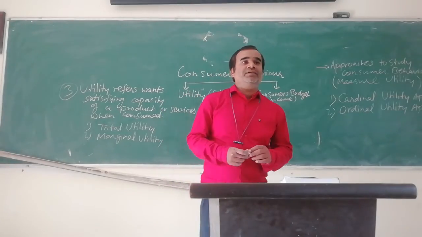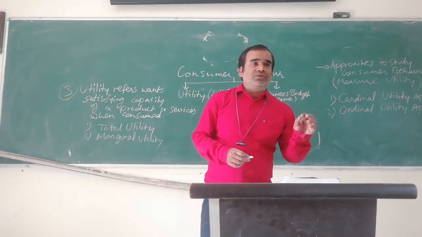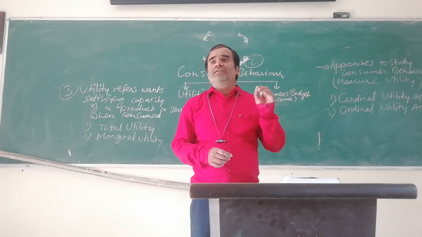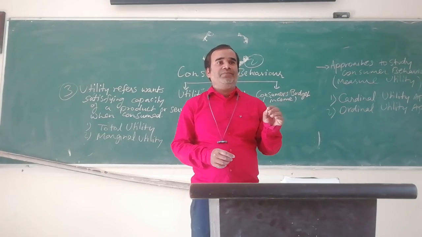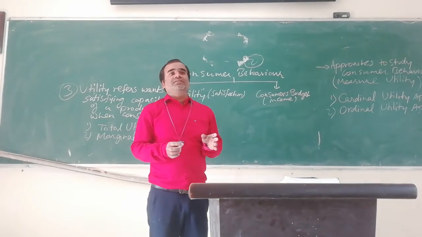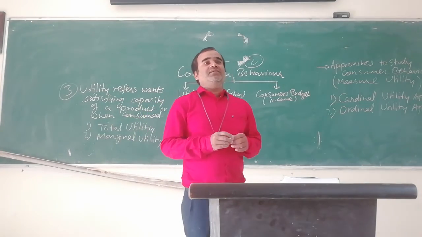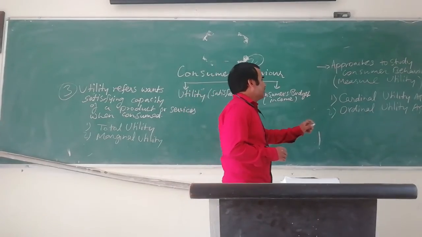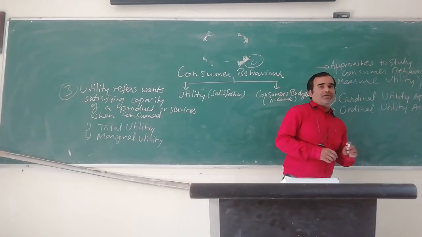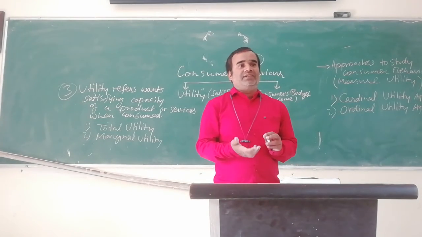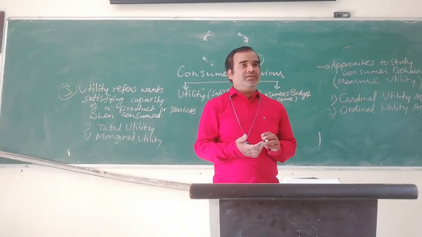Now how do we use these two approaches to study consumer behavior? I told you that consumer behavior is how a consumer spends his or her income on different goods and services in order to maximize satisfaction. So the cardinal utility approach and ordinal utility approach will measure that utility.